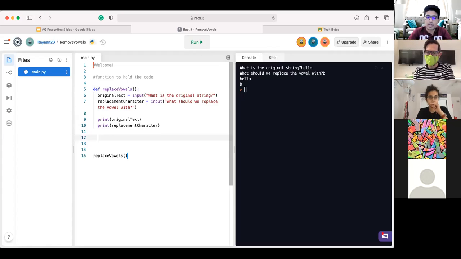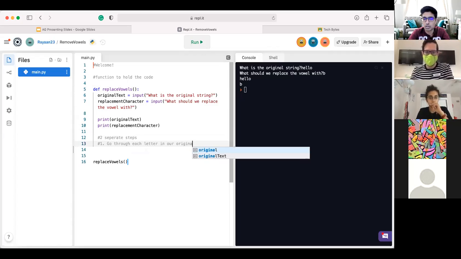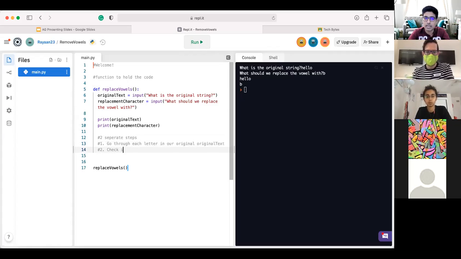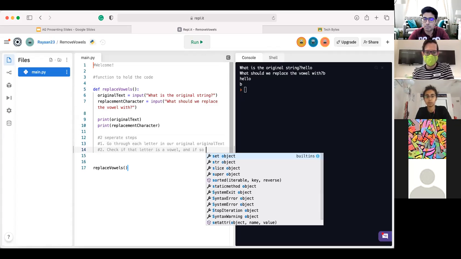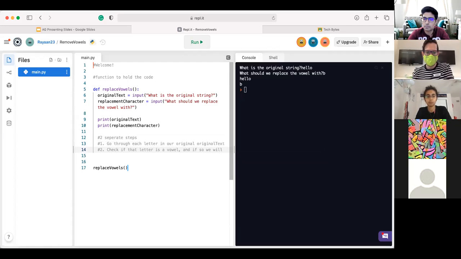So in order to do this, we're going to break it down into two separate steps, right? Firstly, we're going to go through each letter in our original text. And then we are going to check if that letter is a vowel. And if so, what are we going to do, guys? We're going to replace the vowels.